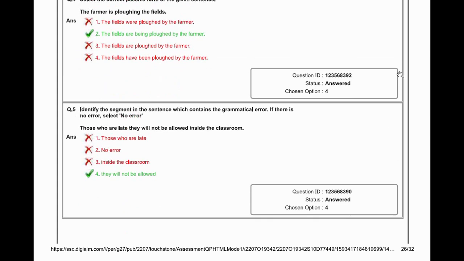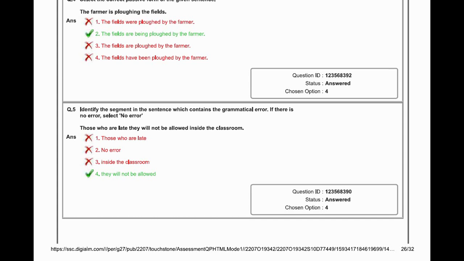Move to question fifth. Identify the segment in the sentence which contains the grammatical error. If there is no error, select no error. Those who are late, they will not be allowed inside the room. Those who are late, no error, inside the classroom, they will not be allowed.